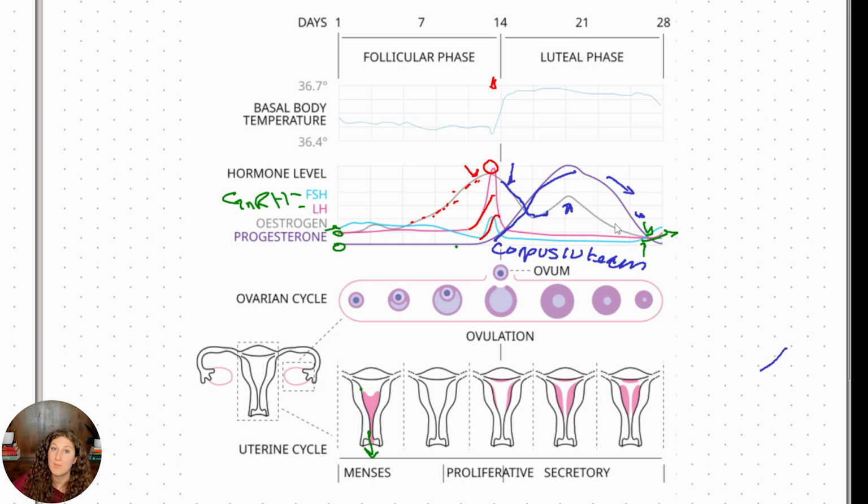And if there hasn't been a fertilization event, it's going to go down enough, and our estrogen and our progesterone levels will tank down enough to start that GnRH, LH, and FSH going back up. Again, if we stop the negative feedback by having low levels of estrogen and progesterone, we're going to allow that GnRH, LH, and FSH to come back online. So that's what's happening. Then we restart our cycle.